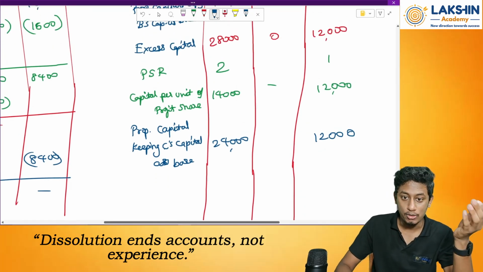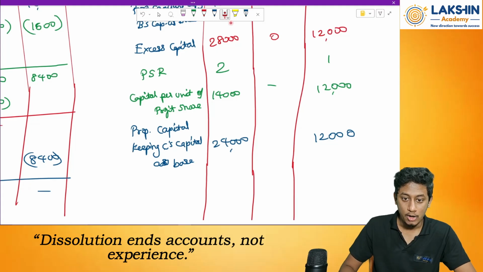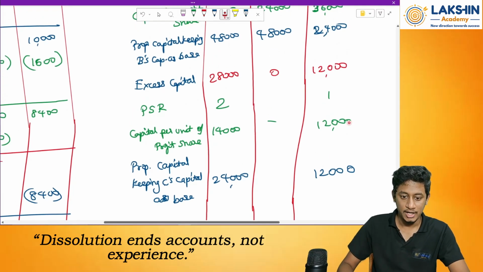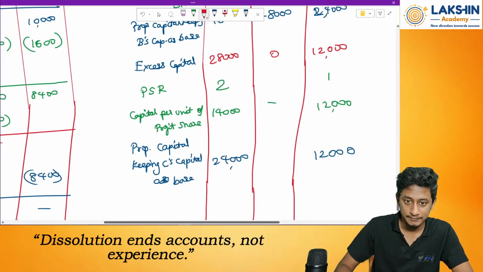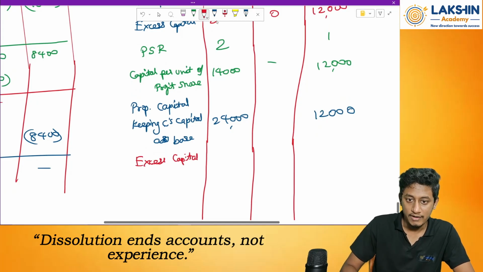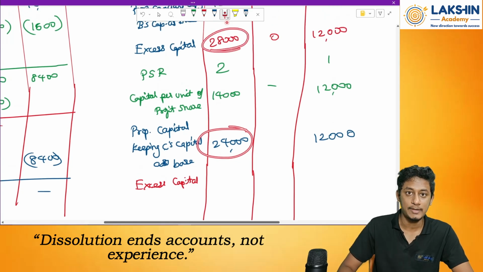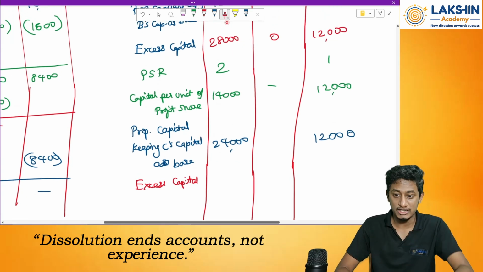Excess capital. How do I find it out? So how much is the capital remaining? To find out the excess capital, what will I do is 24,000, and this was the excess capital, right, previously. So how much more is there?